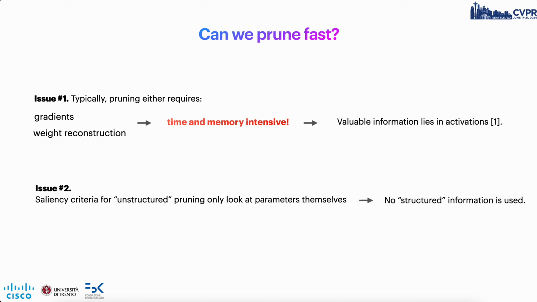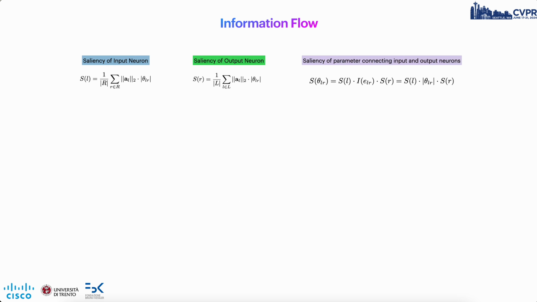Luckily, recent studies on LLM pruning suggest that valuable information already lies in model activations. And additionally, we observe that common saliency criteria for weight pruning typically consider only metrics that are related to the weights themselves, such as their magnitudes or gradients, and ignore structural information. So in this work, we propose that if we can quantify the importance of neurons, then the importance of weights could be determined by its connection to important neurons.